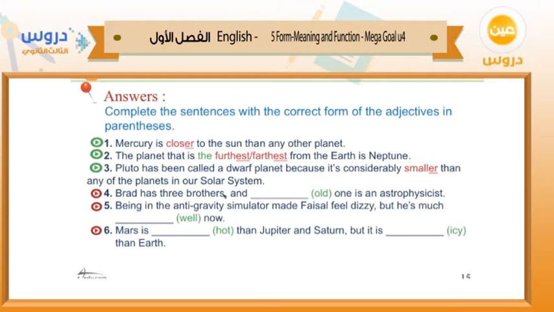So Brad has 3 brothers, and what do you think, we have to say the oldest one or the older one? Which one is the correct? Of course, the oldest or the eldest, all right? The eldest one or the oldest one.